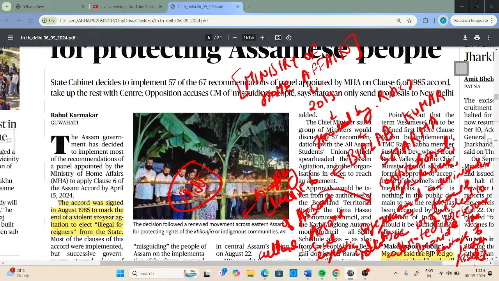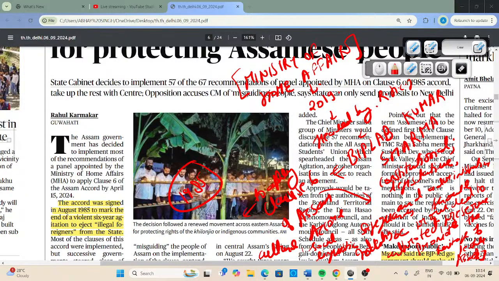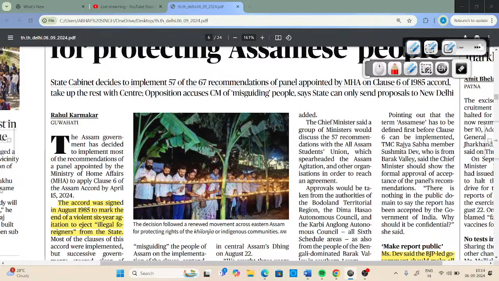And for the implementation of this particular clause 6, the Ministry of Home Affairs constituted a panel in 2019, which was headed by Mr. Biplab Kumar Sharma. Now the Assam government had decided that it will implement most of the recommendations of this panel.